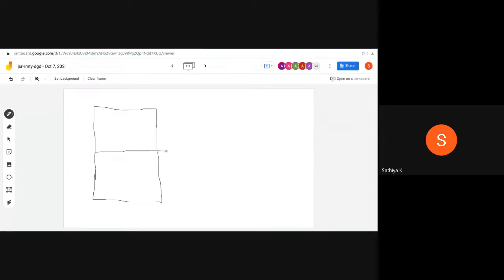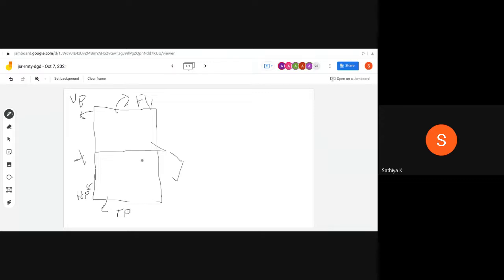This is the vertical plane, and the horizontal plane is the one we are going to rotate. For first angle projection, the vertical plane is always above XY. XY is the reference line, the intersection of both planes, and the horizontal plane should be below the XY line. This is the front view. The vertical plane is used to capture the front view, and the horizontal plane is used to capture the top view.